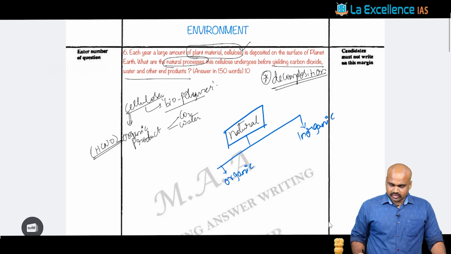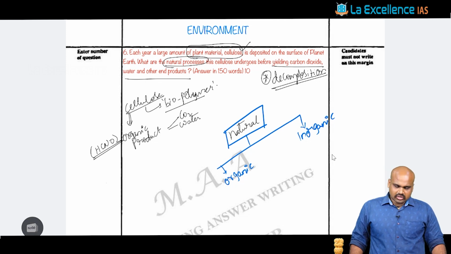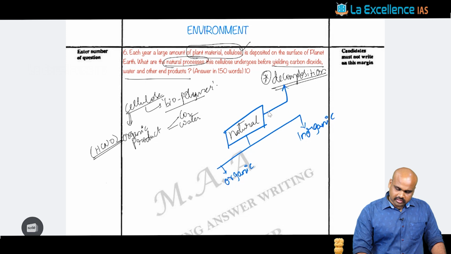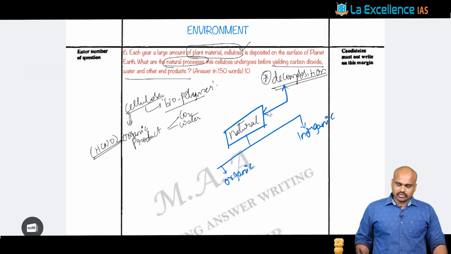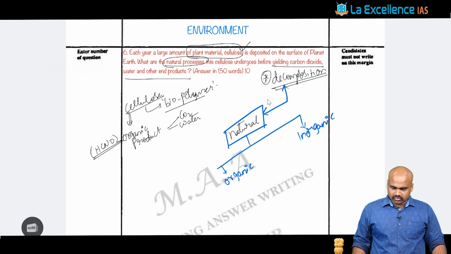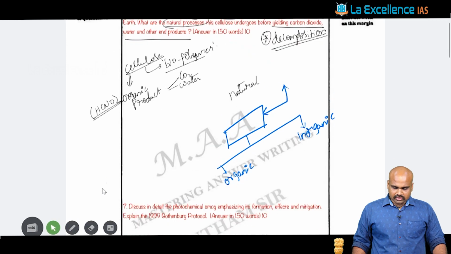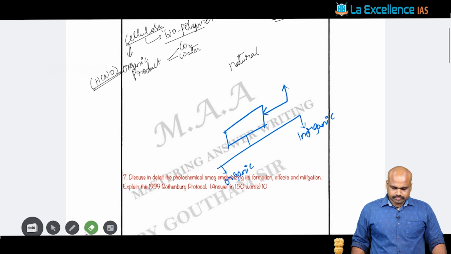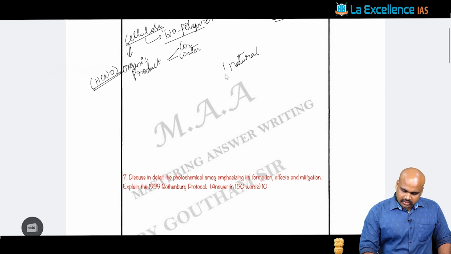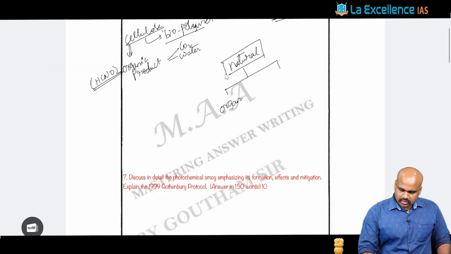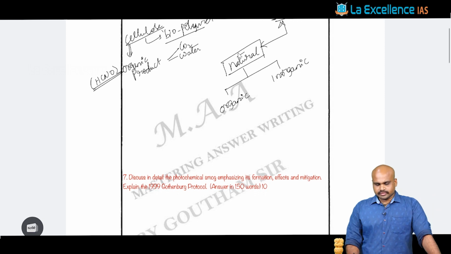This natural process is nothing but the decomposition process, and when you look at the different stages present in the decomposition process, you would understand that these natural processes are organic and inorganic, in relation with the decomposition process.